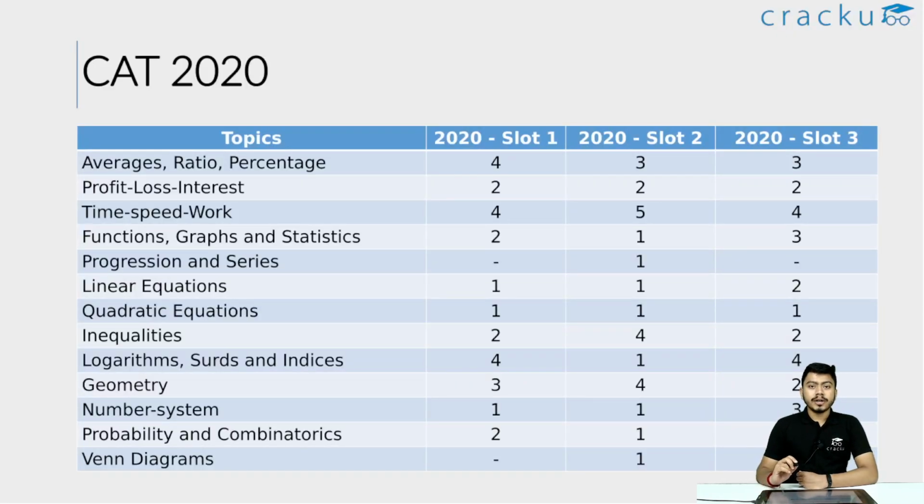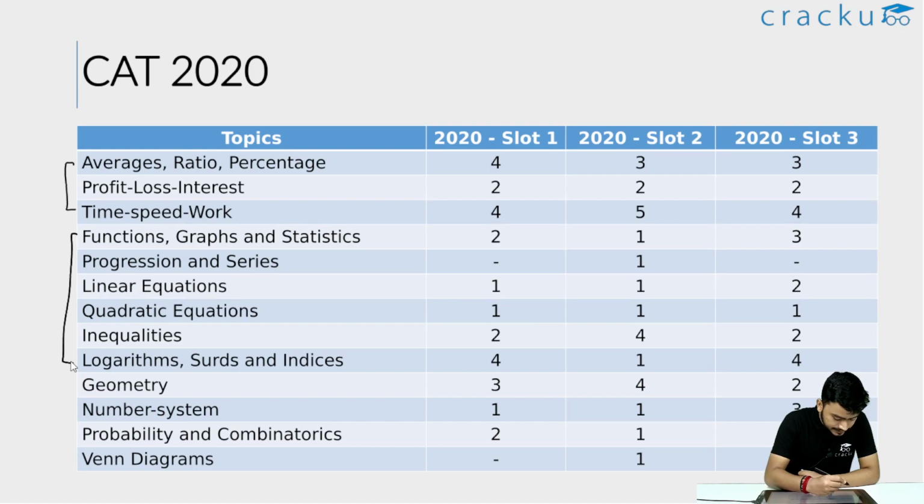So in 2020, the quant section across all the 3 slots had 26 questions each, and this was the distribution. So the first 3 topics are basically arithmetic, then from functions to logarithm it's algebra, geometry, and then we have modern maths.